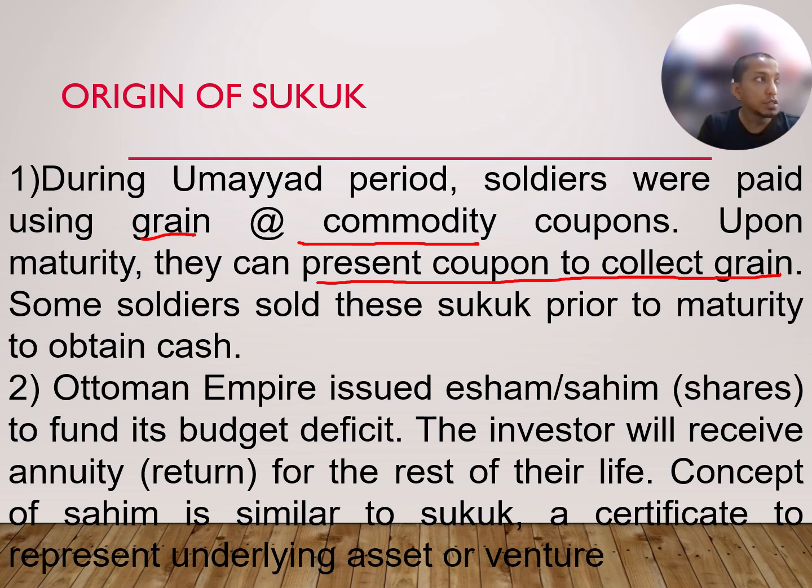So some soldiers sold this sukuk prior to maturity to obtain cash. Some of them cannot wait until end of the month. They really need something to eat now, for example. So what they do is they sell to obtain cash, right? So Ottoman Empire issued a sham or sahim, or share, to fund its budget deficit. You see, the government over there during the Ottoman Empire, they issue share because they don't have enough money. The government itself doesn't have enough money to proceed.